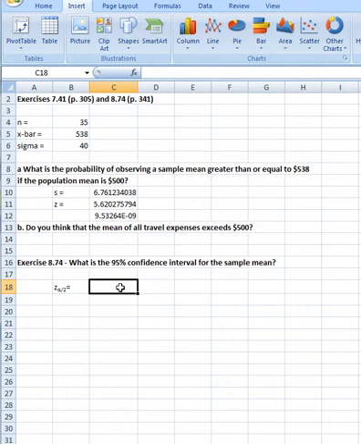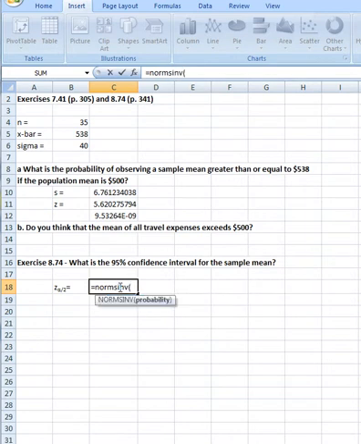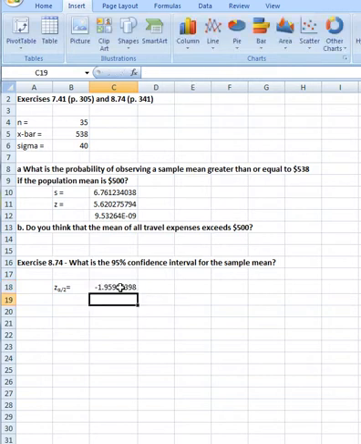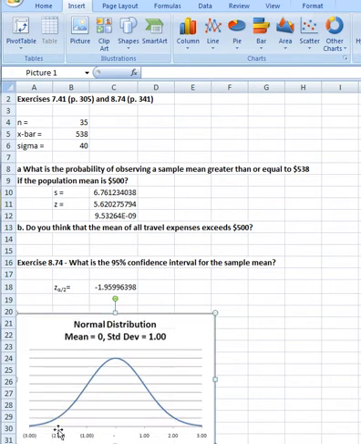But let's calculate it out. I'm going to use Excel. You can go back to 6.1 if you want. I'm going to do norm standard inverse because I'm going to start with a probability of 0.025 and find the z value, and sure enough it's minus 1.96. Now minus 1.96 is, get my picture out here, there it is, almost 2, and so the other one, because it's symmetrical, is going to be plus 1.96.